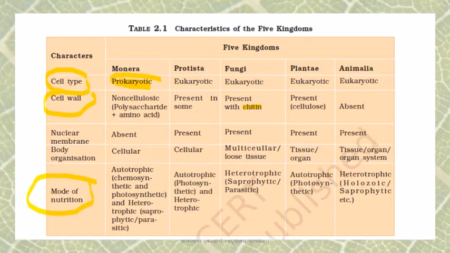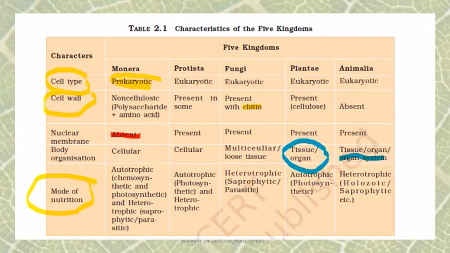Next we come to nuclear membrane. It is related to the cell type. Prokaryotic cells do not have a nuclear membrane, so it is absent in Monera. In all the other groups it is present. Body organization. Monera and Protista are unicellular, though the cell type may be different, but these two have unicellular body organization. Fungi is multicellular, but tissue formation is not yet seen. In plants, tissues as well as organs are seen, and in animals, organ systems are also seen.